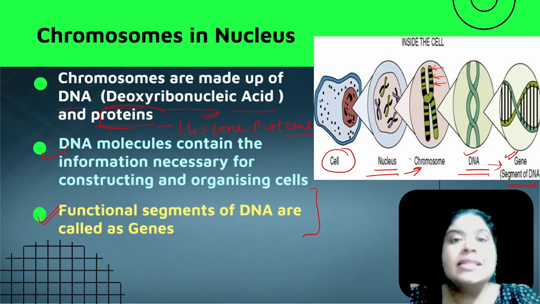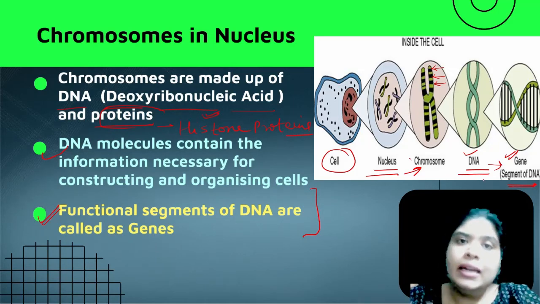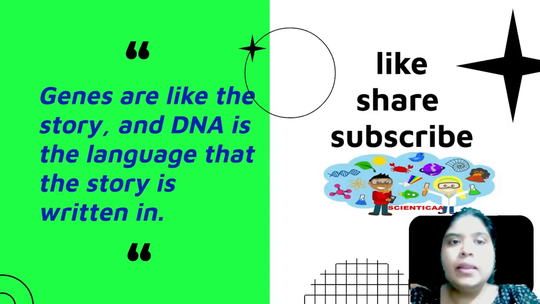Genes are the functional segments on the DNA, which further help in the synthesis of proteins. Hope you have understood the basic structure of the nucleus, and you will remember this.